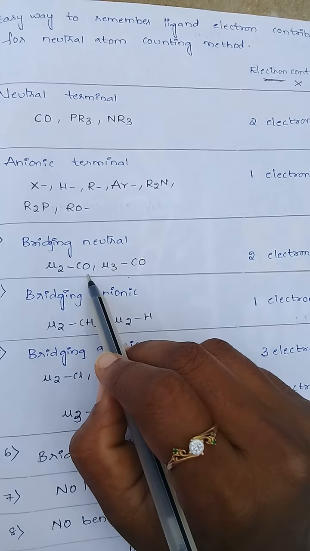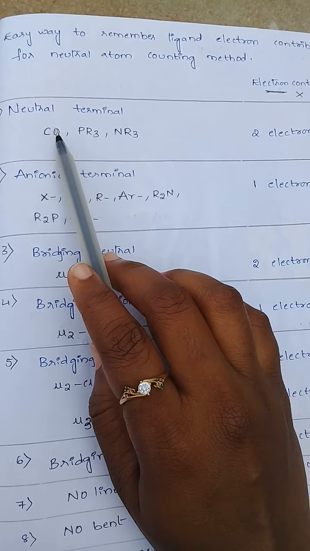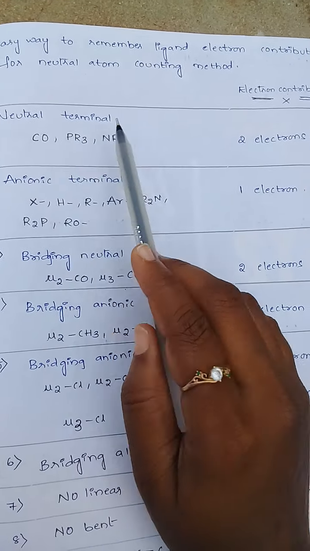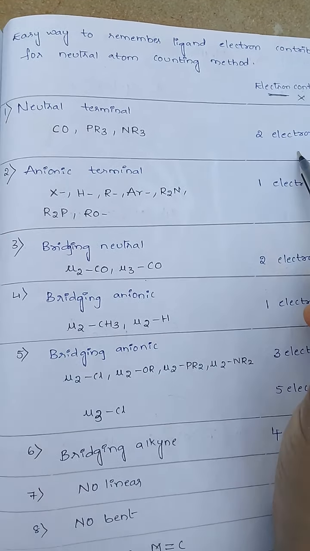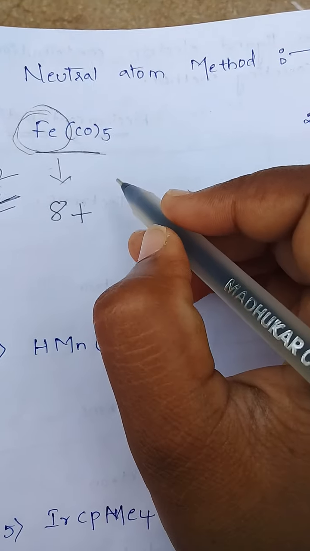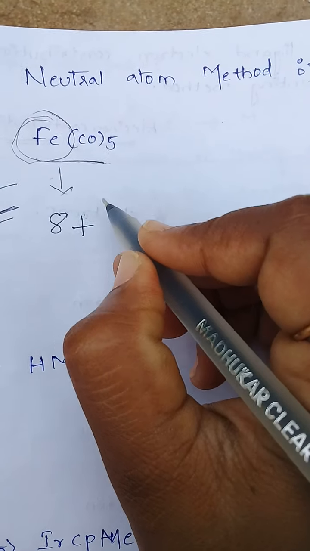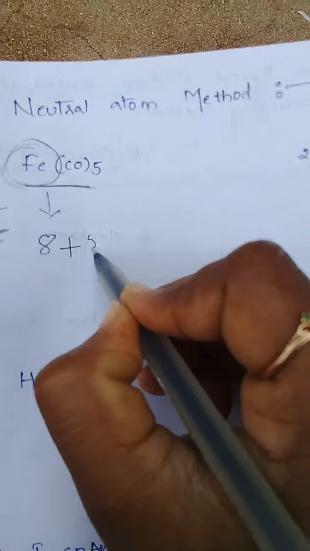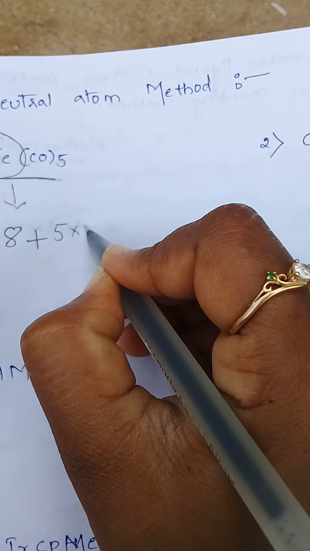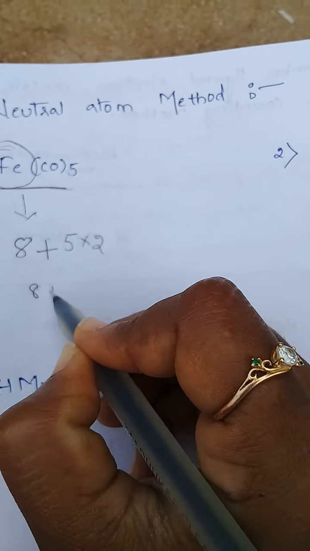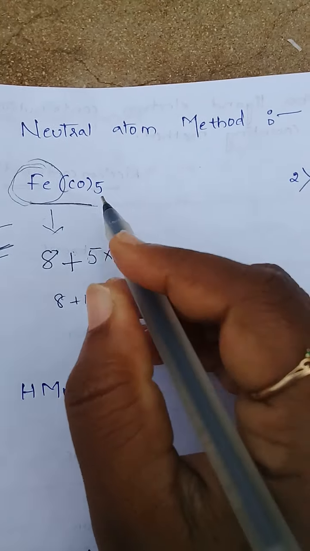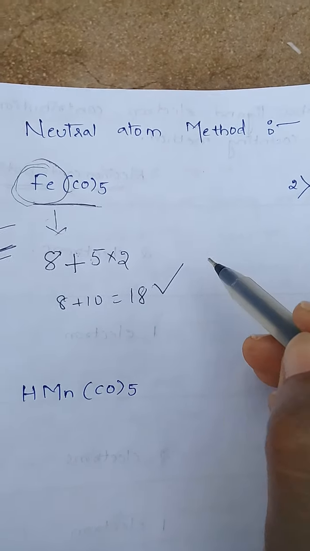Here I am discussing only carbon monoxide. Terminal carbon monoxide donates 2 electrons. Here there are 5 carbonyls, so 5 into 2. Total 8 plus 10 is equal to 18. So this complex attains the 18 electron rule.